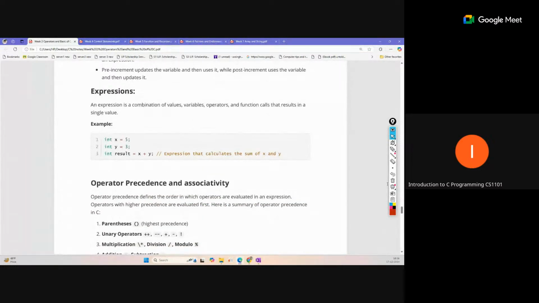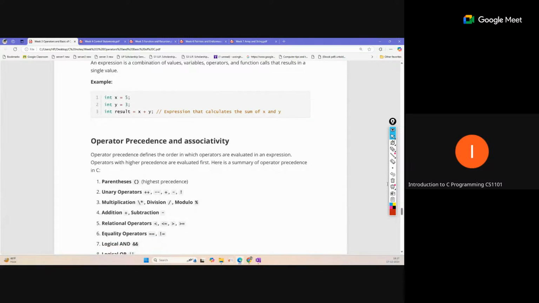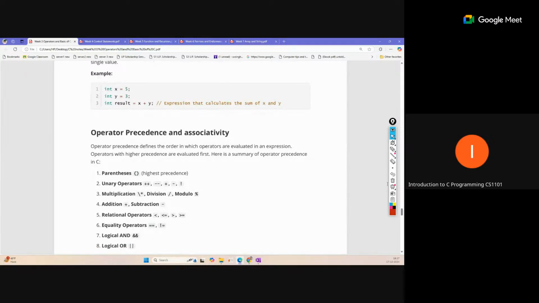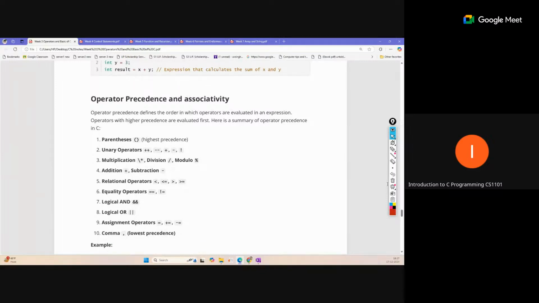Operator precedence. Yeah, this is also important, because you should know the basic operator precedence order. Generally we know mainly division, multiplication, mod, something like this. But here we have some more operators, so you should also know which one has the highest precedence. Here some order is given in these notes. You can see the highest precedence is the parenthesis, and the lowest precedence is the comma. This sequence is given in order from highest to lowest precedence, so if any expression contains a combination of these, we will follow this order to solve that expression.